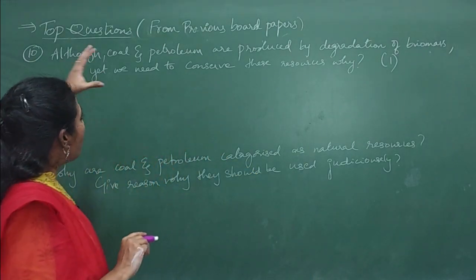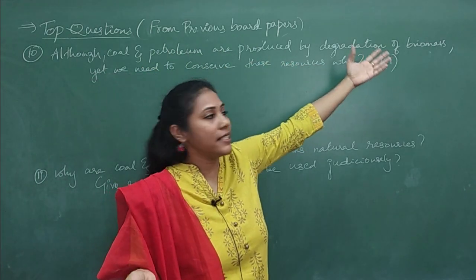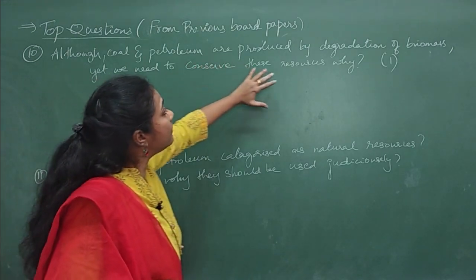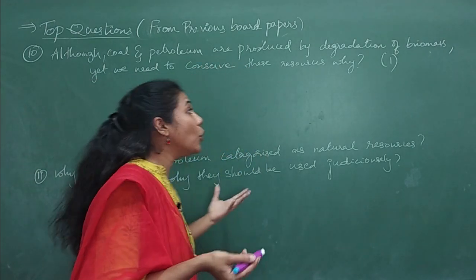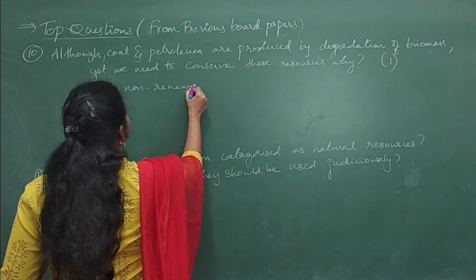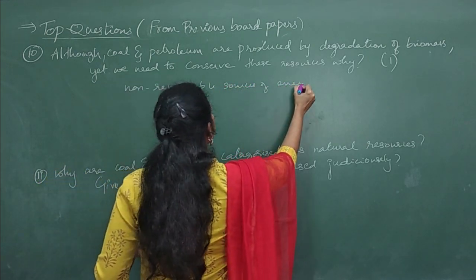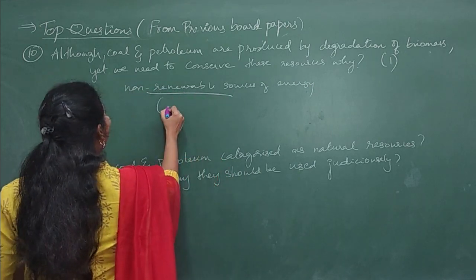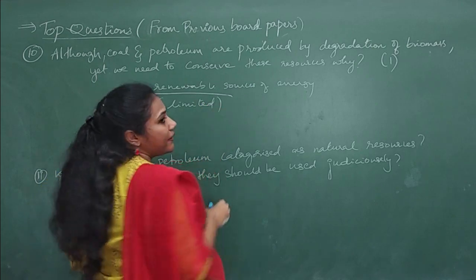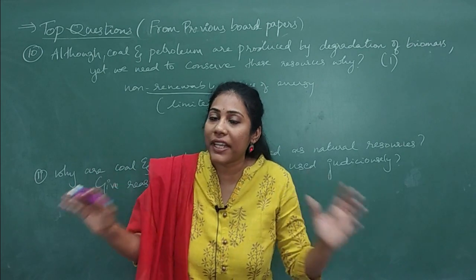What they are asking is, okay, they are produced by the degradation of biomass, that is, plant and animal dead bodies, but still we have to conserve these resources. Why? Because coal and petroleum are non-renewable sources of energy. What do we mean by non-renewable? They are limited on our earth. You can't use too much, because when you use them too much, they will get over one fine day.